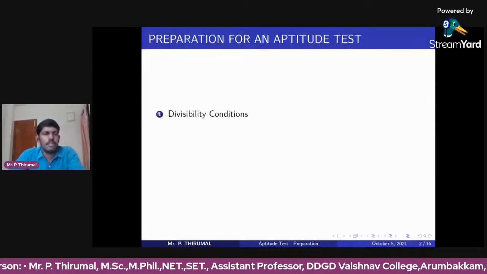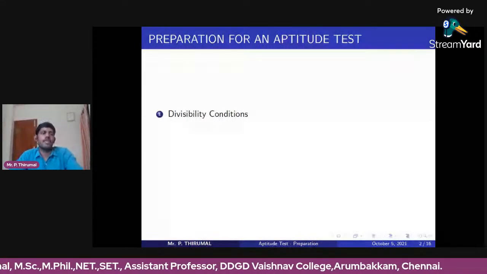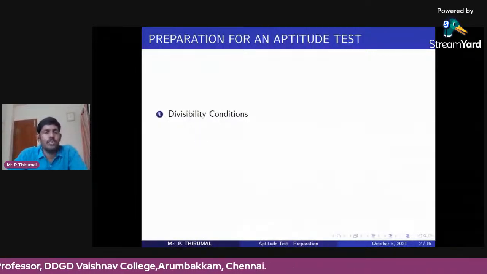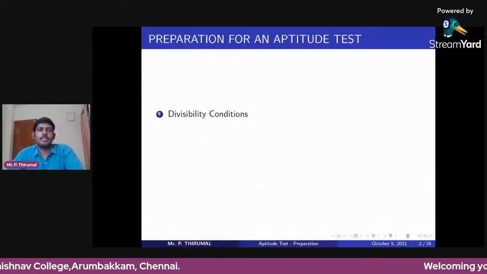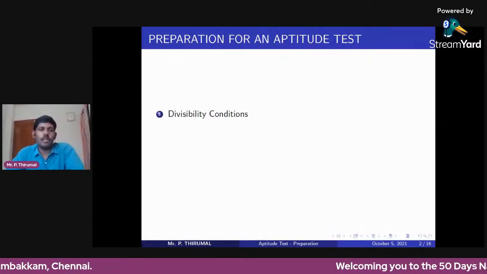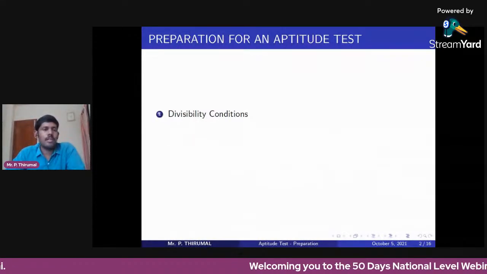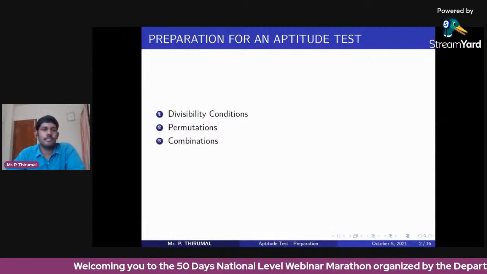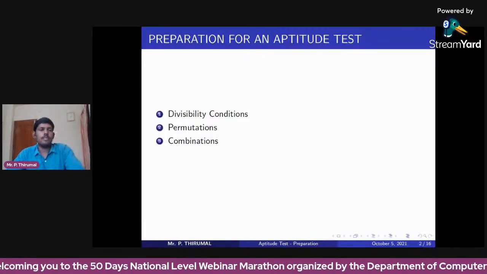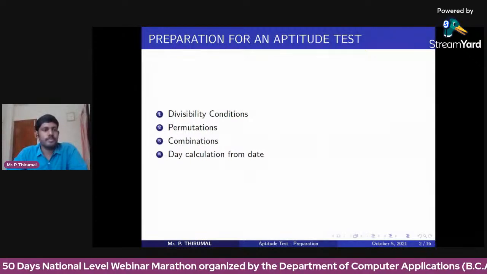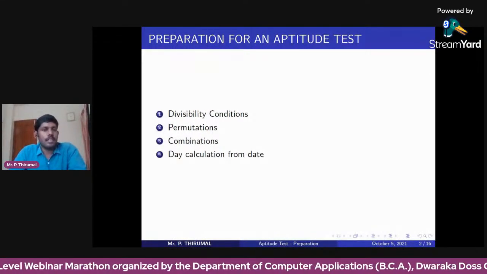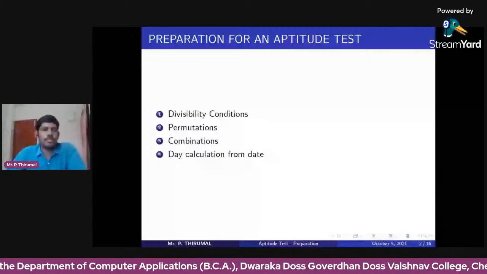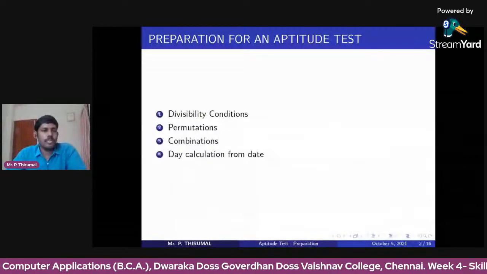First one, divisibility conditions. We'll check numbers 1 to 10, how to check whether the given number is divisible or not divisible. We are going to check for the numbers 1 to 10, and 11 and 12 also. Second one, permutations. Next, some basic problems on combinations. Fourth one, for a given date, how to find which day it falls on. So we are going to see these 4 basic concepts today.